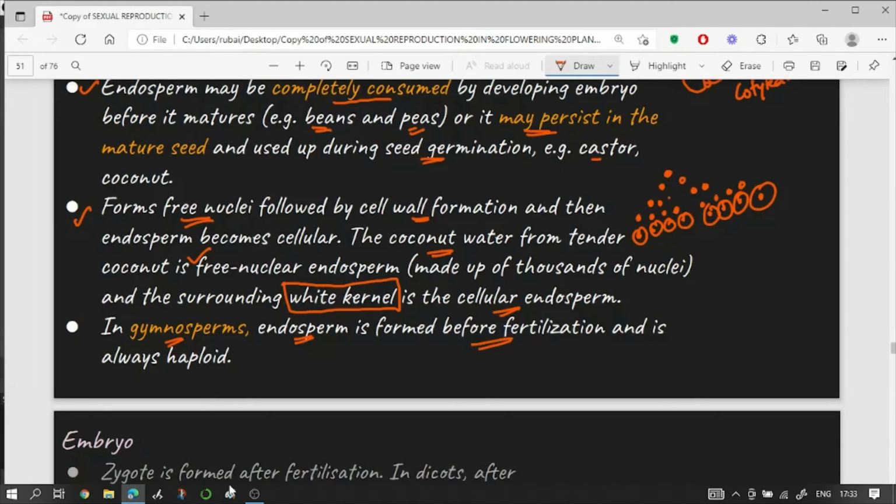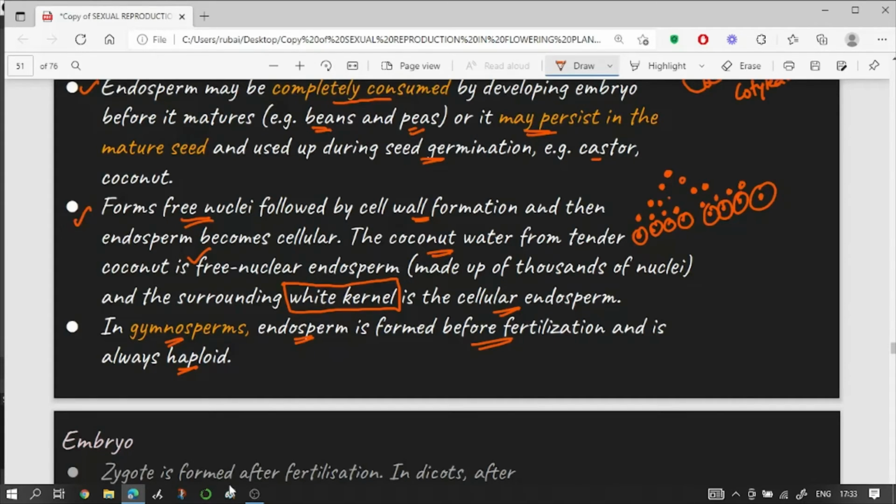It consists of only maternal genetic information. It does not have any information from the male gametes. It just has the information from the maternal plant body.